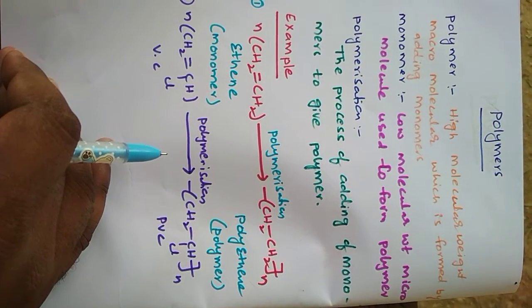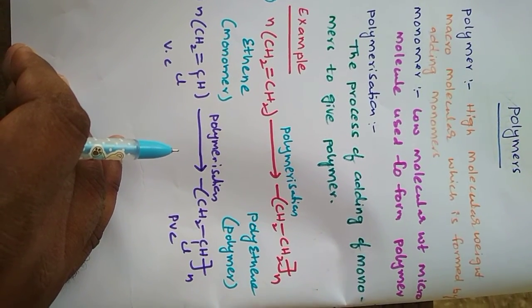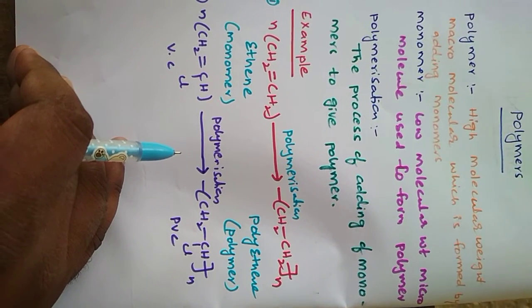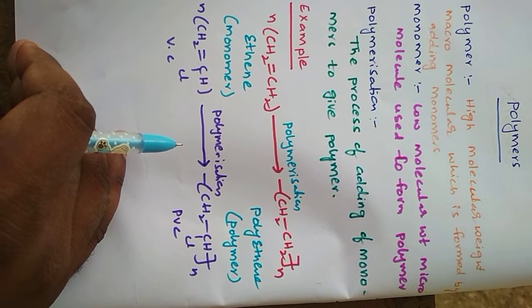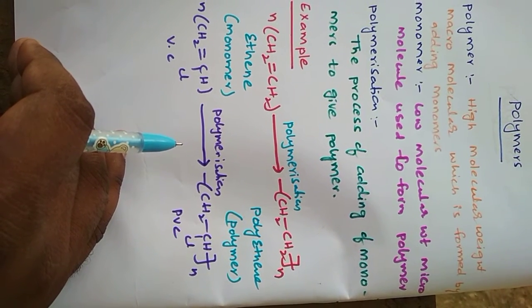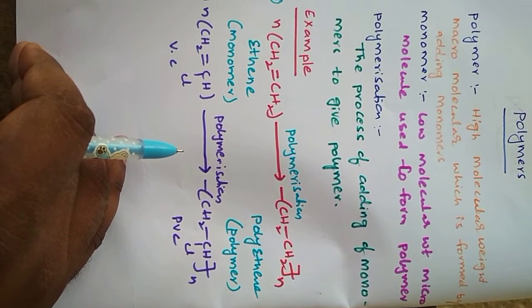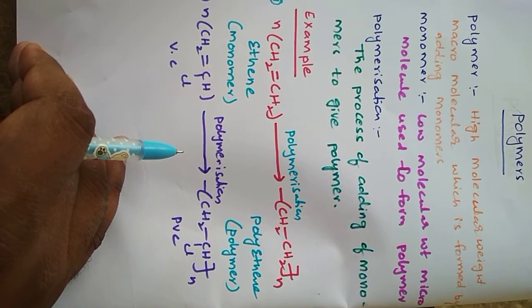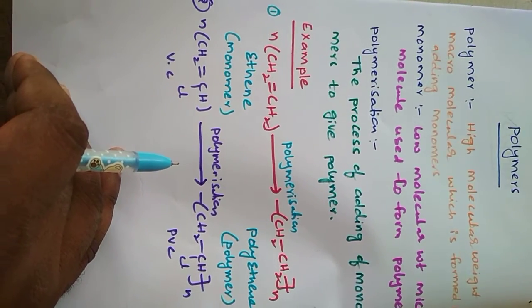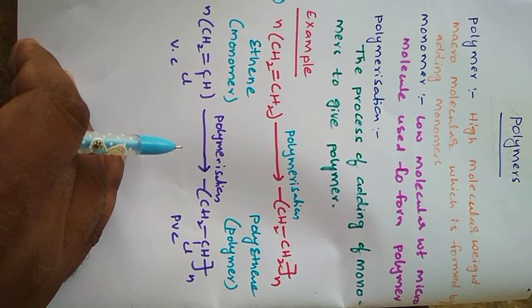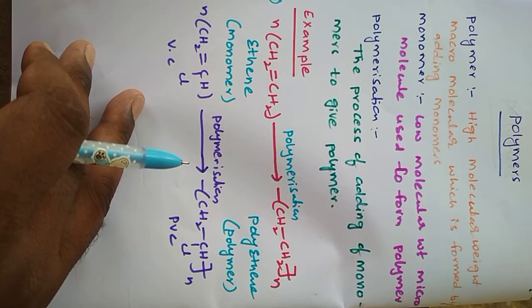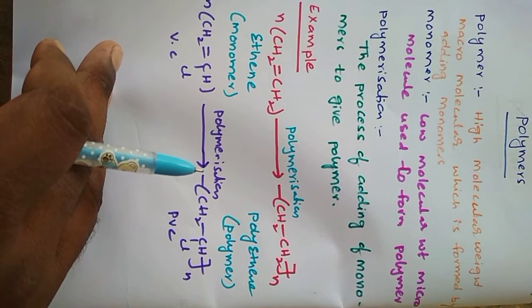Last class we discussed environmental studies. Now the new topic is polymers. In the universe, you are using different types of plastics and rubbers, so everything is polymers. First of all, what is a polymer? How are polymers prepared, and what are the different types of polymers? That we will discuss in this topic, which is nothing but polymers.